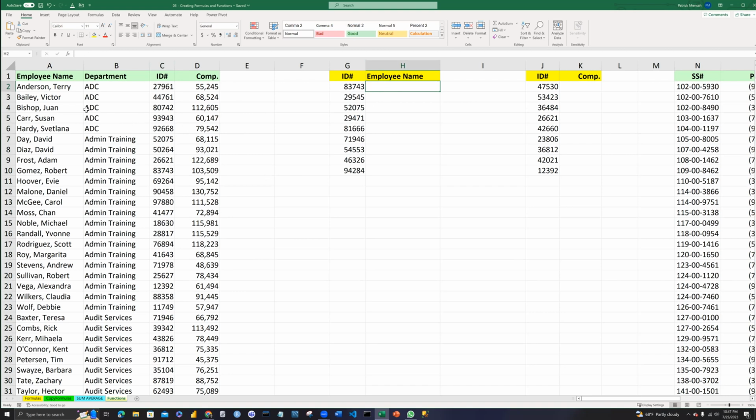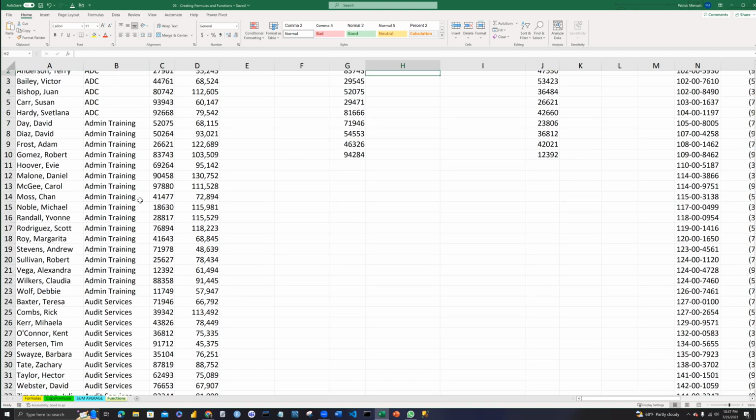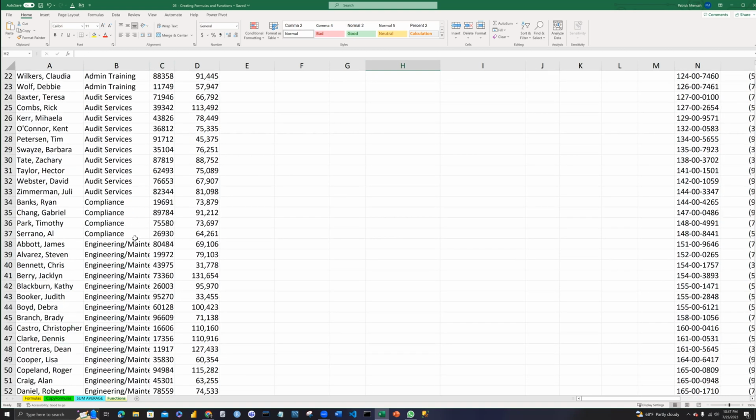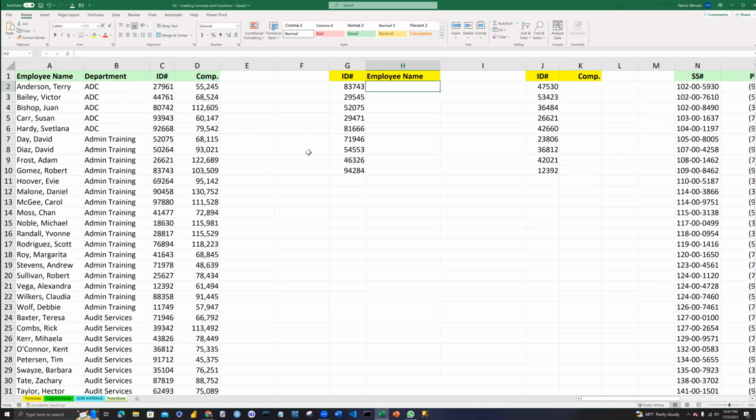Now, if you are somebody who is good at sorting, you probably have to sort the whole of this, but this is too much work. So I am going to use XLOOKUP to show you how you can find the names of the IDs over here. What you have to do is put the cursor into the cell over here and then type equal to and then XLOOKUP.